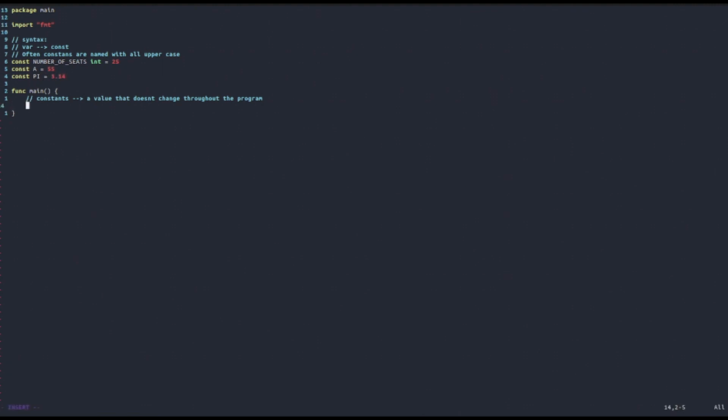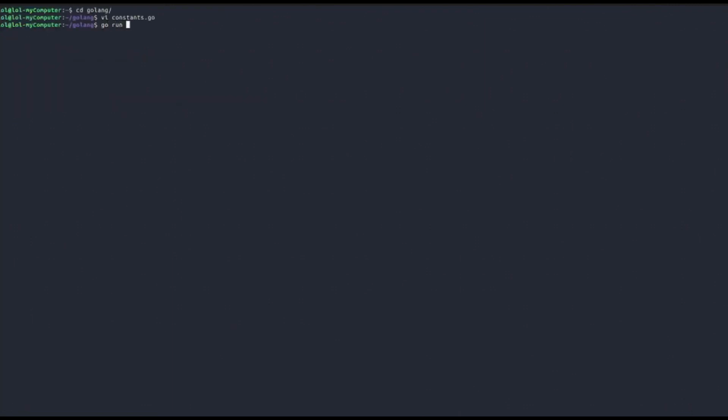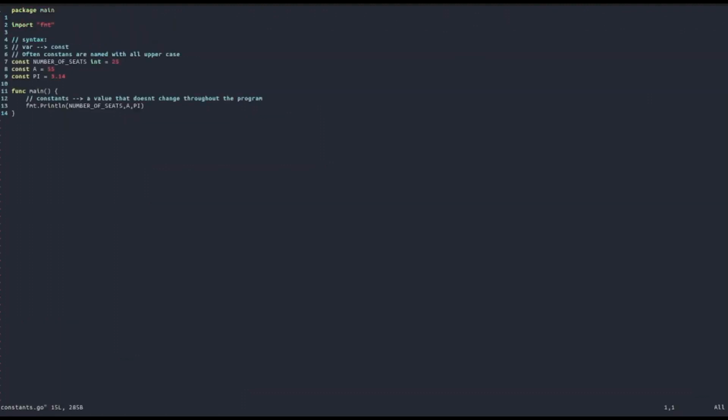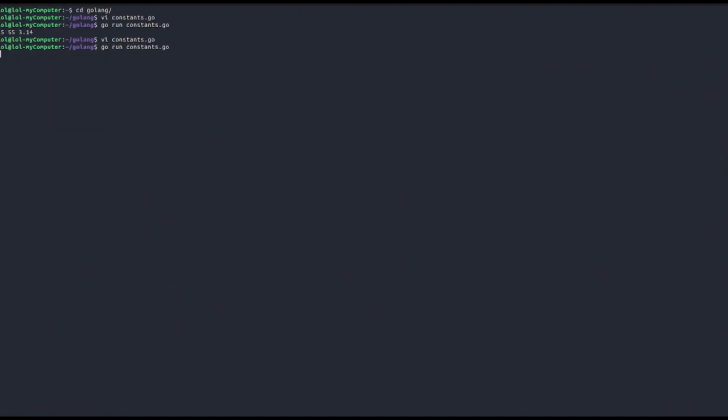So now let's try to write to the console using print line. Let's print out all these constants, so a and pi. Now let's see what happens. And we get all of them out. So now let's also see their types, so that we can see how type inference also works for constants. Now let's see. And we get int and float64 as expected.